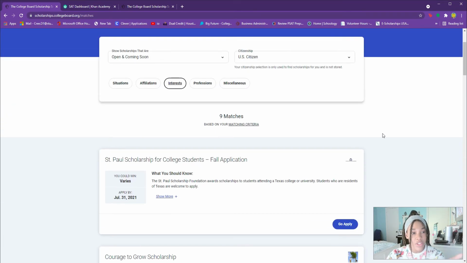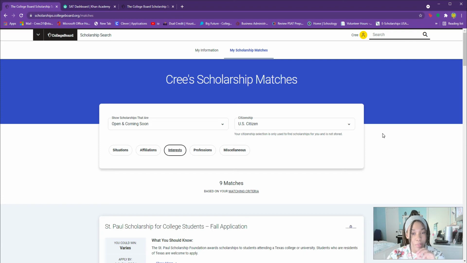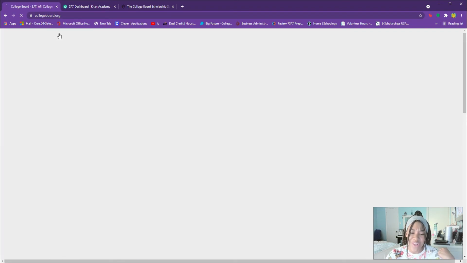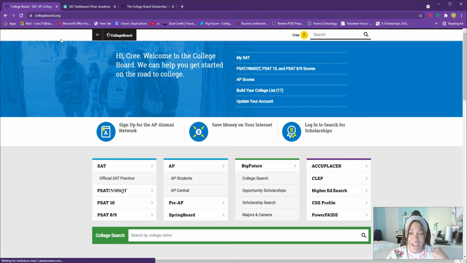So I just wanted to go through that because I felt like those were some really important links and information within the College Board that helped me a lot. I didn't use the scholarship one as much because either I didn't know it existed or I'm pretty sure I just wasn't paying attention to that part.